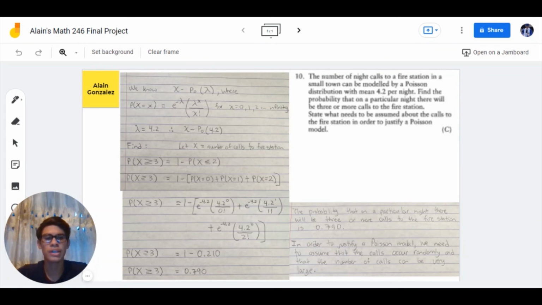Also, I know the question didn't ask, but if we were to find the expectation of x, this is simply the mean of x, which is 4.2 per night. Also, if we were to find the variance of x, we know that the variance of x is equal to lambda, and we know that lambda equals 4.2. So therefore, the variance of x is equal to the mean, which is 4.2 per night.